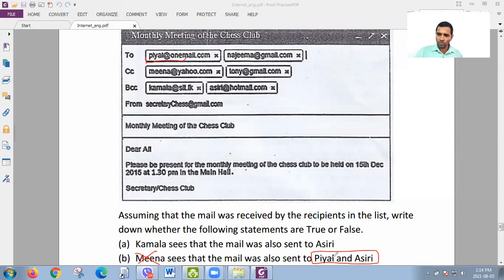In Pial's case it is true, but in Asri's case it is false. So you have to say that the statement is false, because according to the statement, Meena knows that the mail was sent to both people. Yes, Meena knows that the mail was sent to Pial, but not Asri. So the statement is incorrect. Next one.